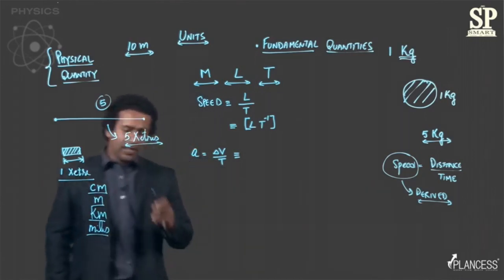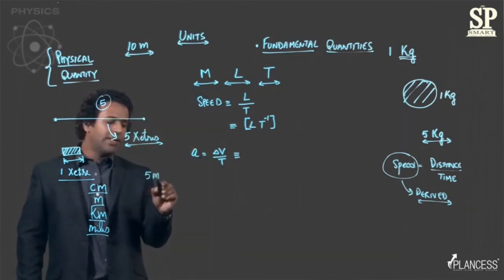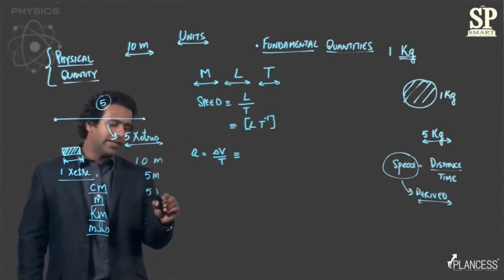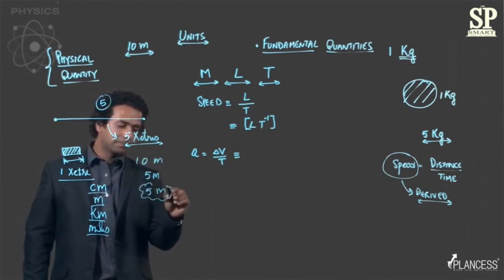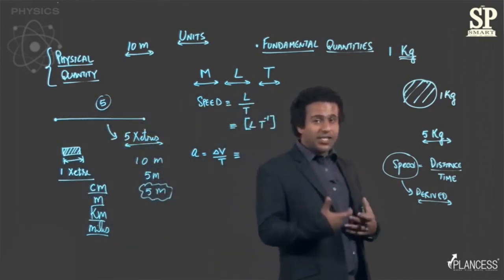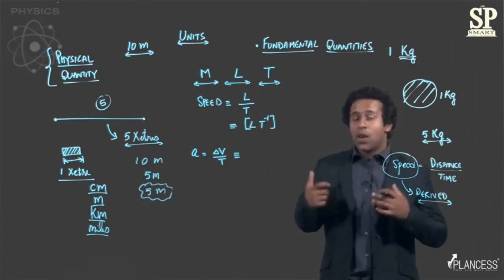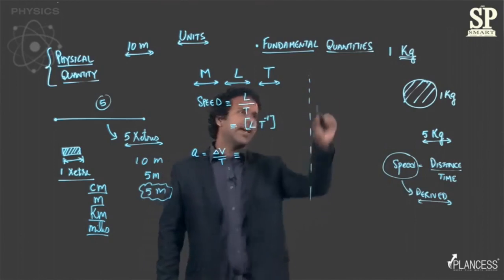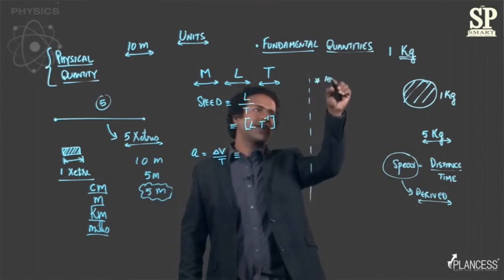Think about it: if I subtract 5 meters out of 10 meters, what I'm left with is 5 meters, right? So any addition or subtraction will not cause a change in dimension. I'll come to this again.